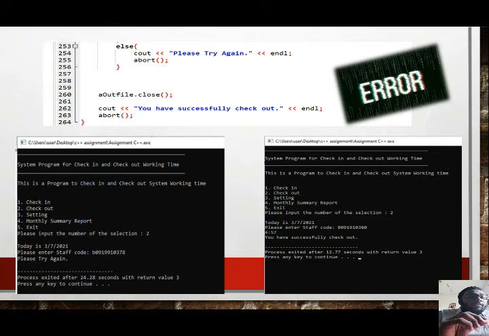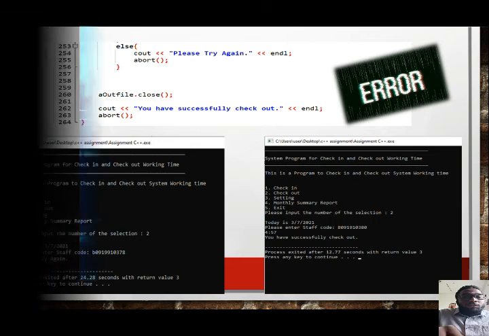Abort system is, if let's say we enter a wrong ID or wrong password, the abort system directly goes to the main menu. There are two pictures. First picture, the staff successfully accesses the checkout system. Second picture, the staff cannot access the checkout system because his input is wrong.